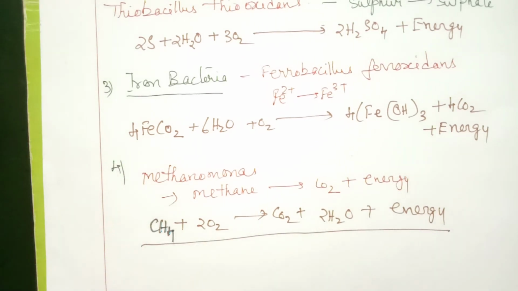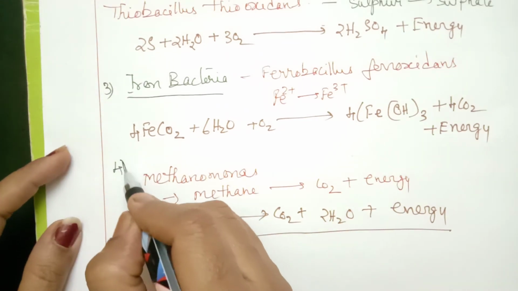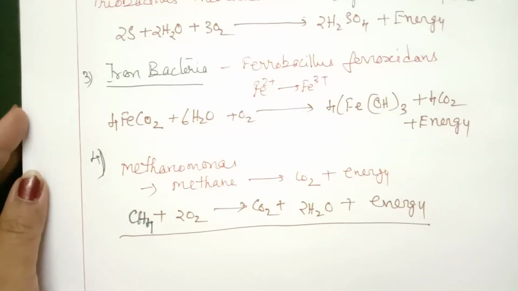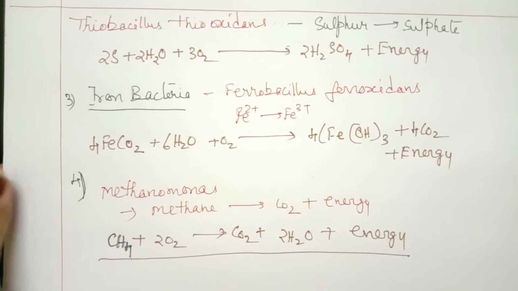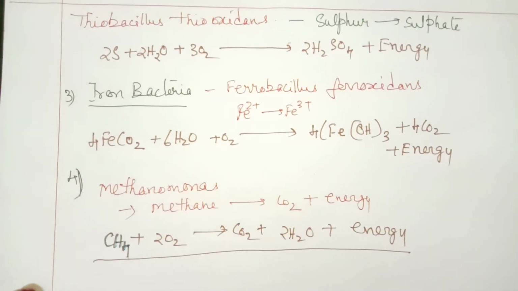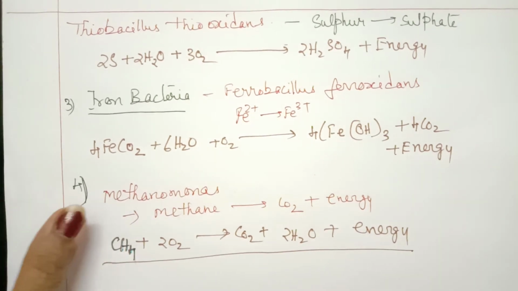So this is another example of chemoautotroph. All these are examples of chemoautotroph. We have discussed 4 different examples of chemoautotrophs.